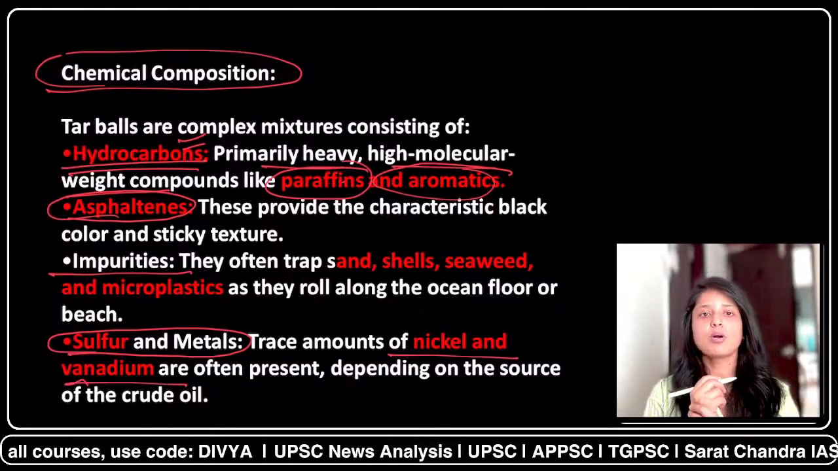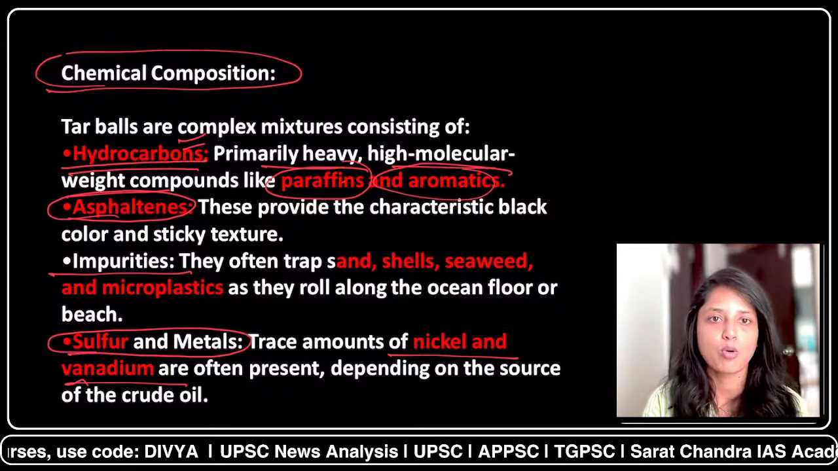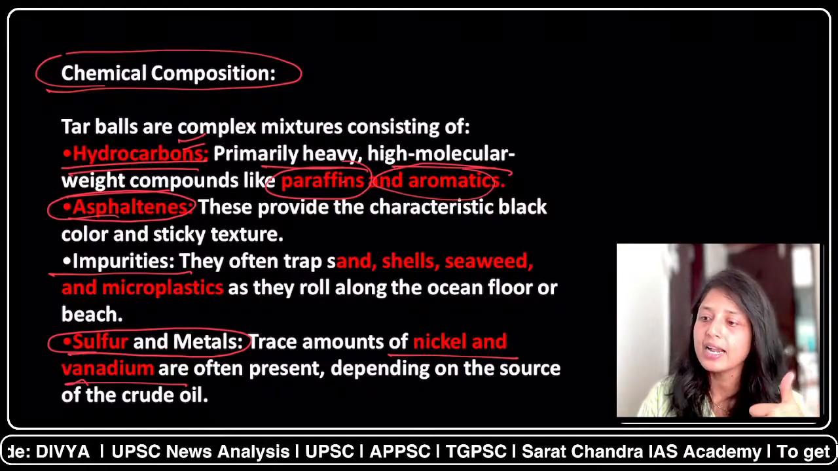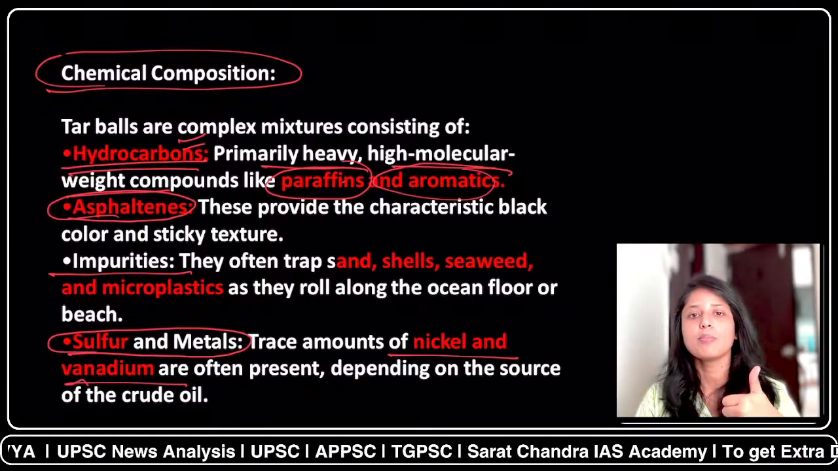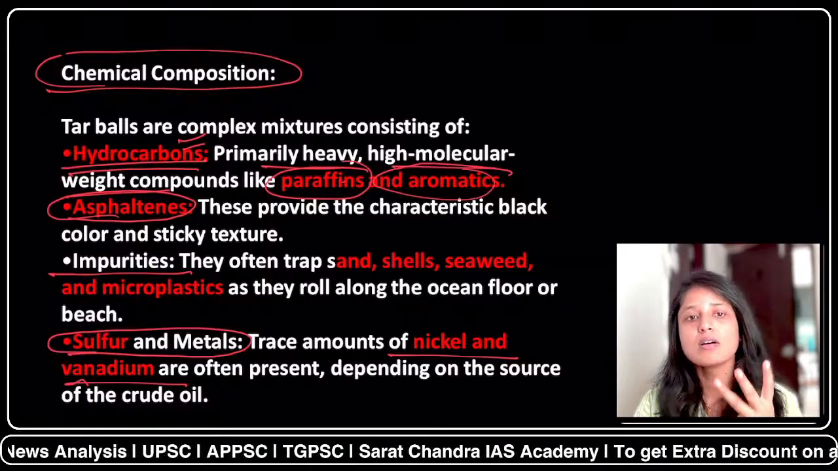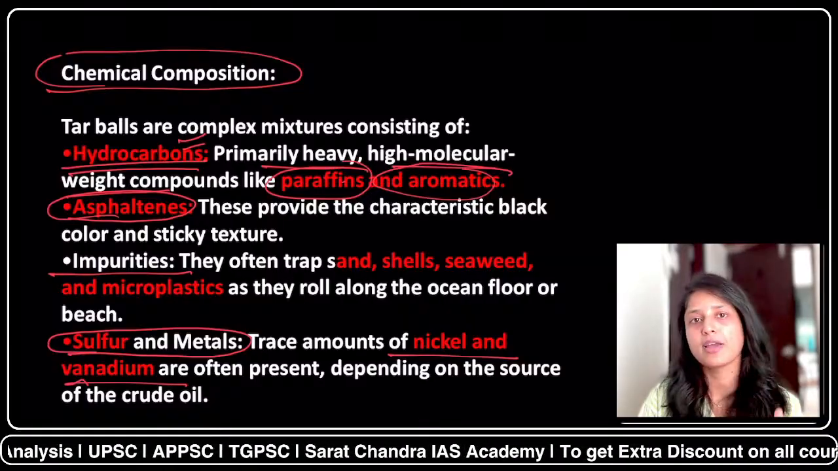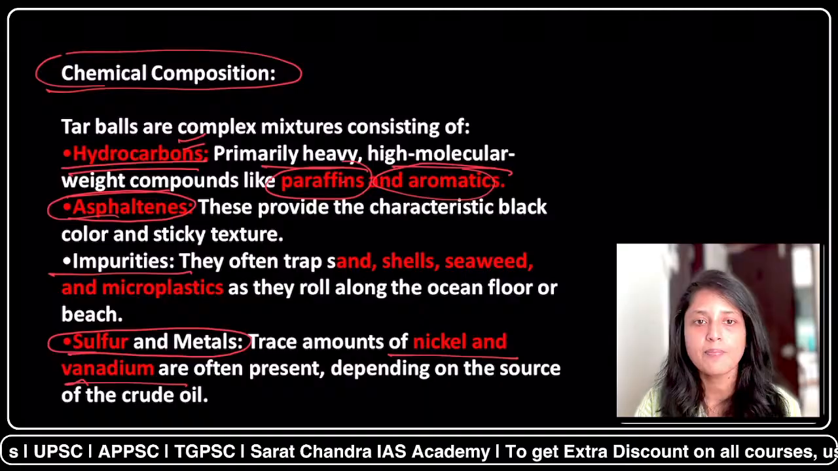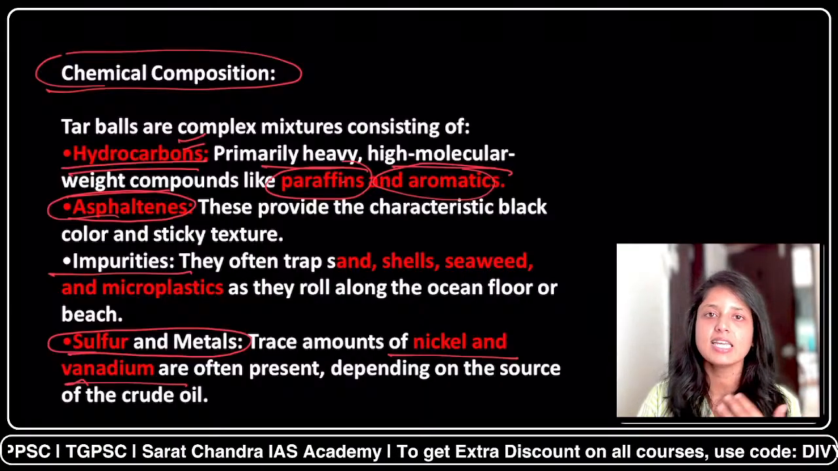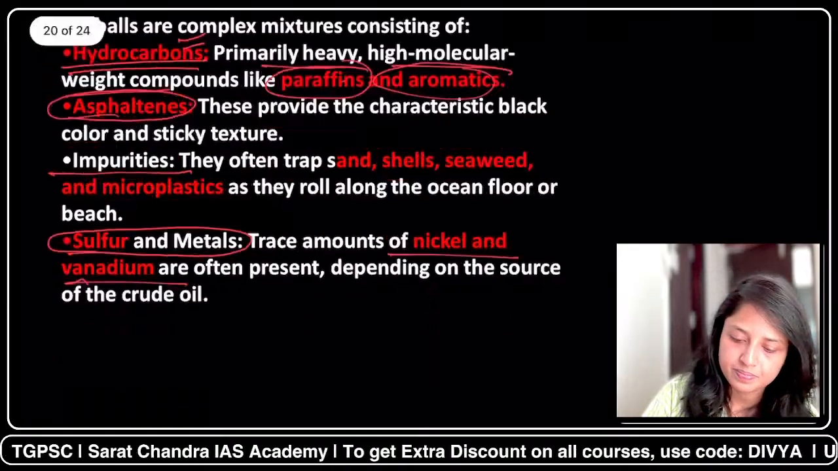So if we revise the composition of the tar balls, the first important constituent will be the hydrocarbons, and in hydrocarbons, important will be paraffins and aromatics. Second is the asphaltenes. Third is the impurities containing microplastics, seashells, etc. And finally, we will have the sulfur and other harmful metals like nickel and vanadium.